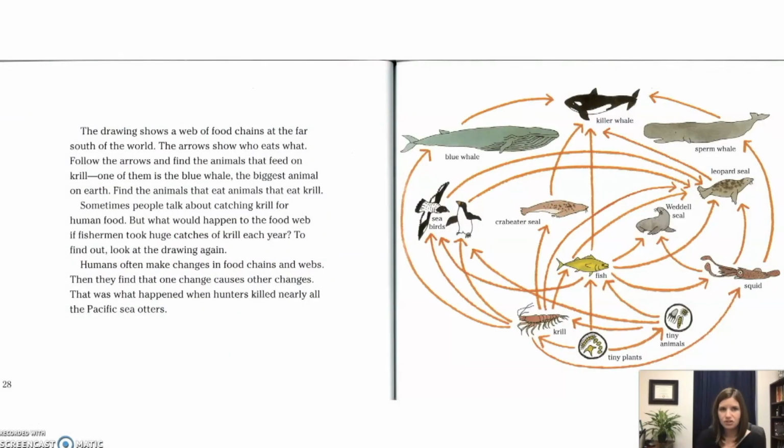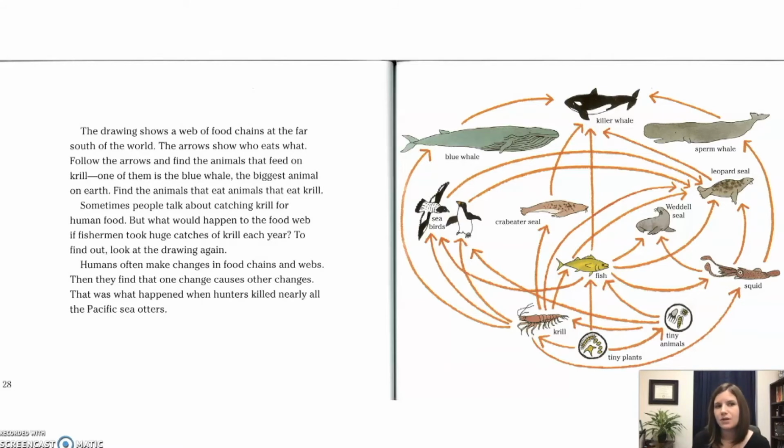This drawing shows a web of food chains at the far south of the world. The arrows show who eats what. Follow the arrows and find the animals that feed on krill. One of them is the blue whale, the biggest animal on Earth. Find the animals that eat krill.